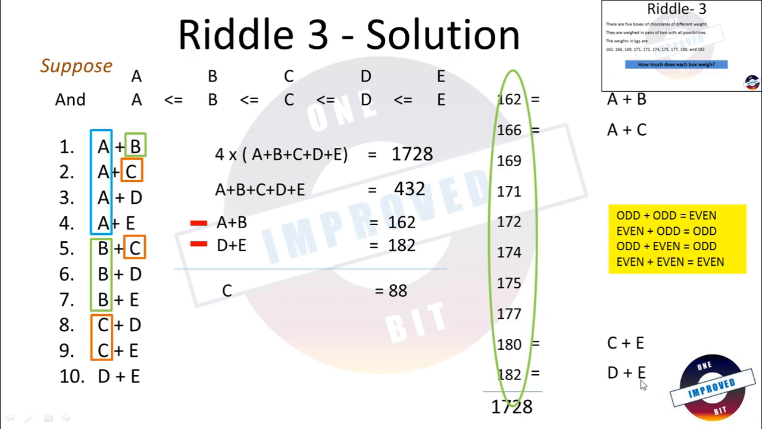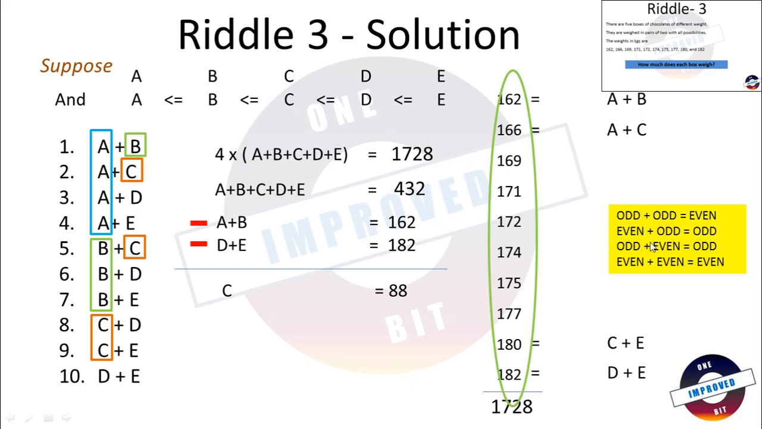If E is even number, D is also even number, means all weights A, B, C, D and E are even. So when we are adding even numbers, how can we get these odd numbers? 169, 171, 175, 177. So if you read the riddle very carefully, you do not need to do any of this calculation. You can just look at these numbers and find out that this is impossible.